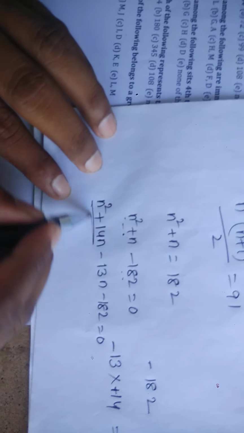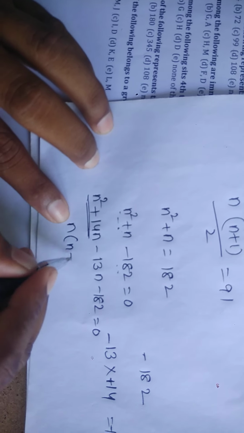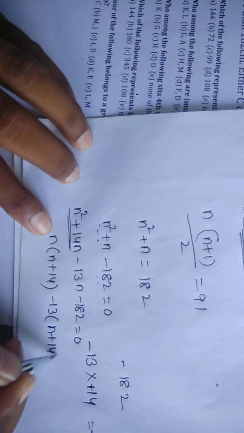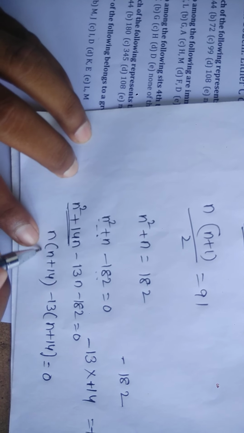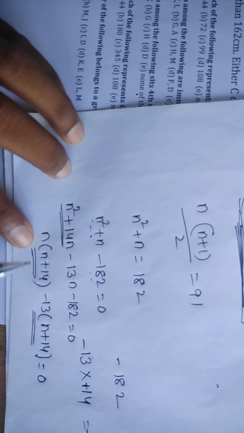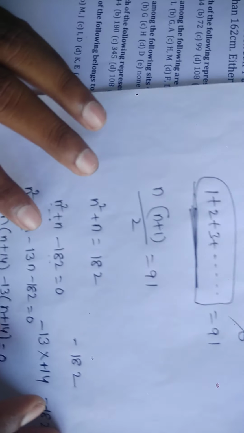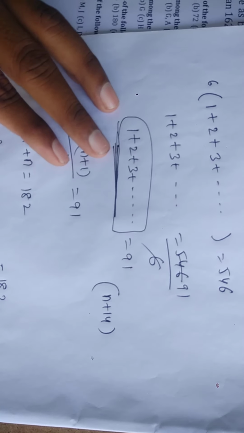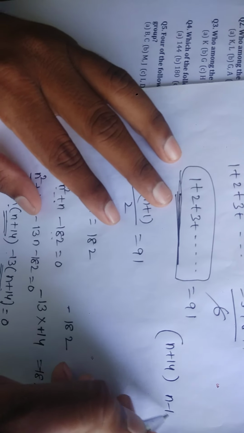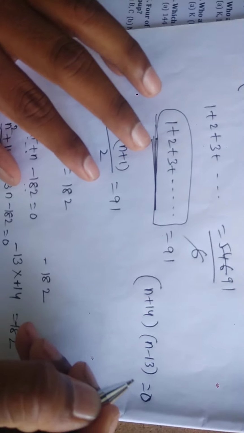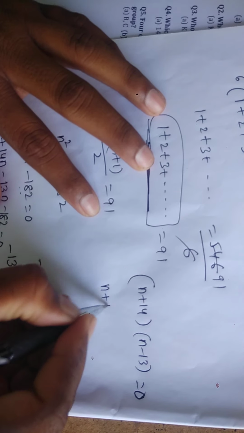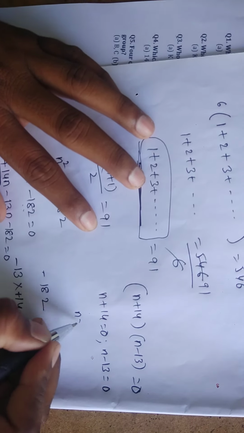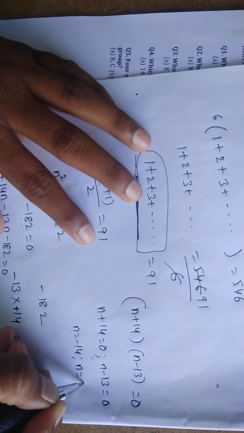In these two terms, n is common, giving n plus 14. In the other two, minus 13 is common, giving n plus 14. Finally, n plus 14 is common between the two, and the remaining is n minus 13. So n plus 14 equals 0 or n minus 13 equals 0. So n equals minus 14 or n equals plus 13.